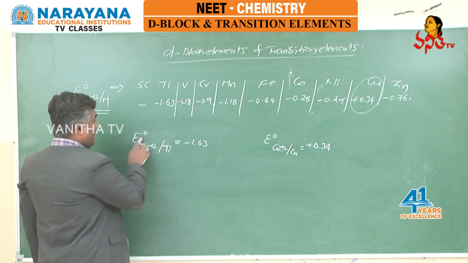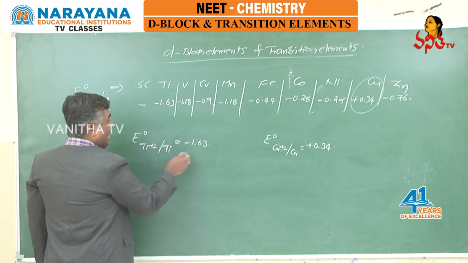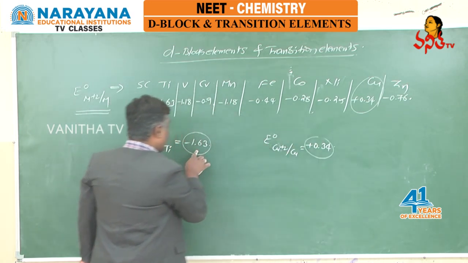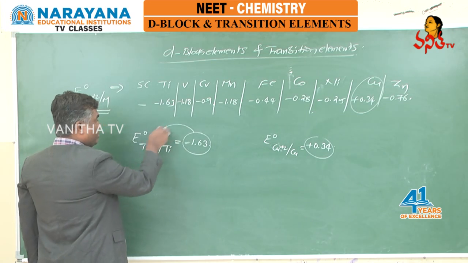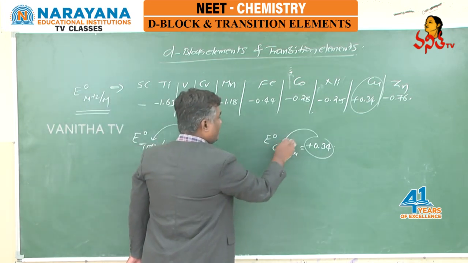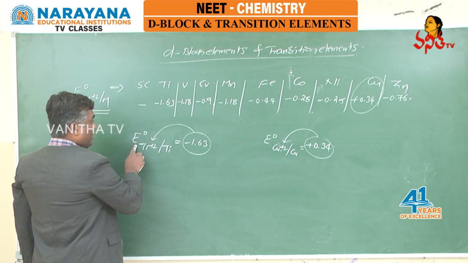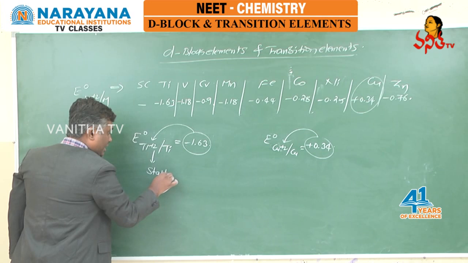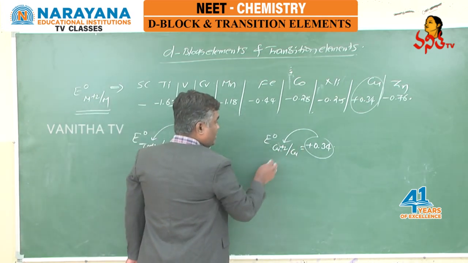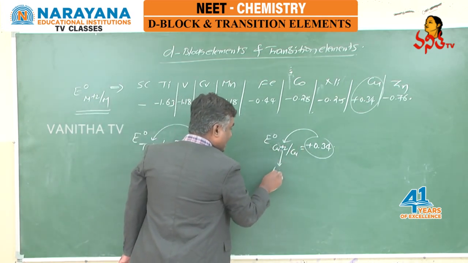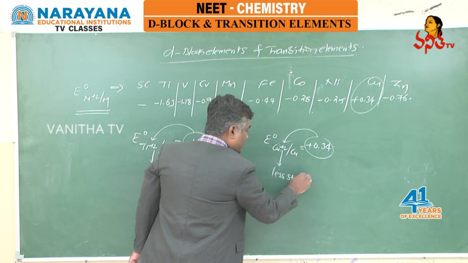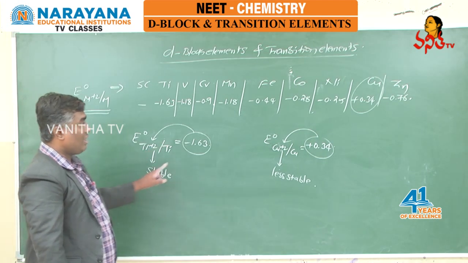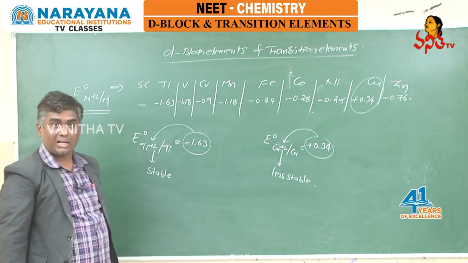And here in this case, E naught may be negative value, it may be positive value. It belongs to the first species. If E naught value is negative, then that particular oxidation state is stable oxidation state. If E naught value is positive, then the particular oxidation state is less stable oxidation state. So in this way, negative E naught, stable oxidation state, positive E naught, less stable oxidation state.